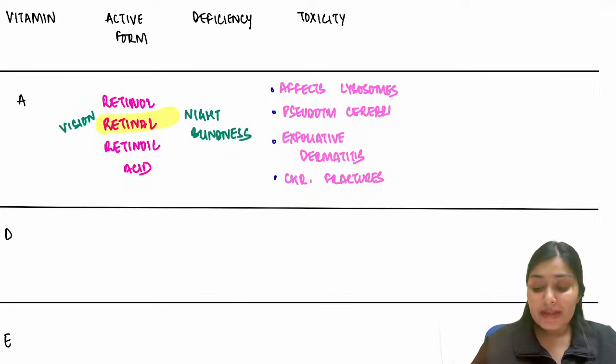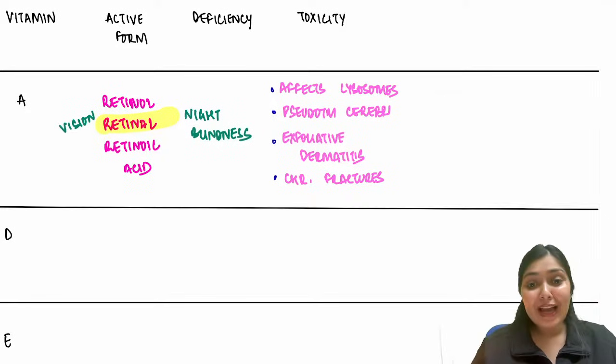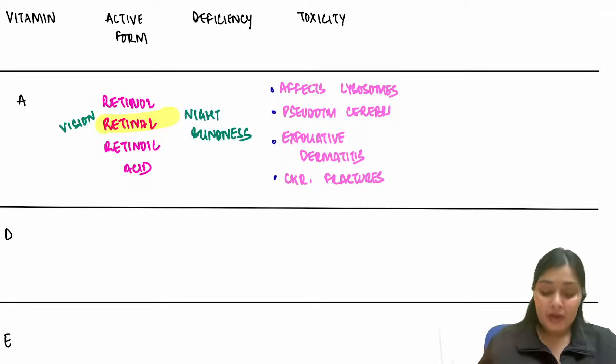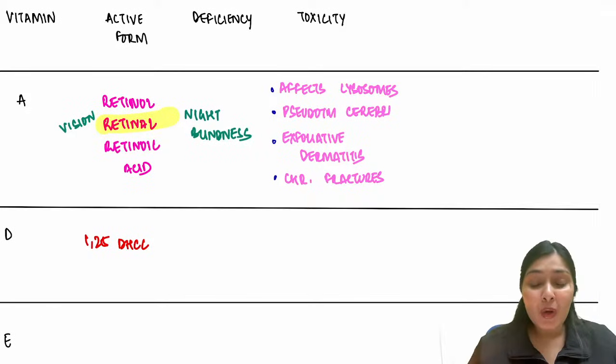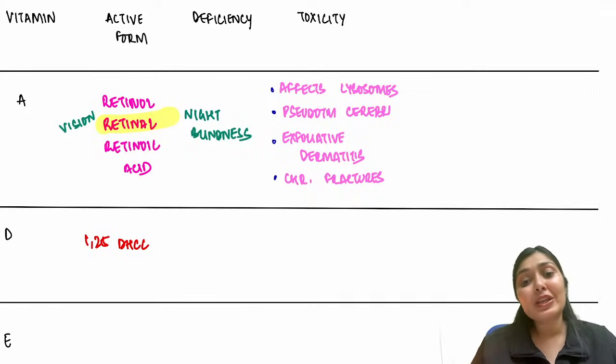Now let's move to the next, vitamin D. What is the active form of vitamin D? 1,25 DHCC, that is 1,25 dihydroxycholecalciferol. So 1,25 DHCC is the active form. And we all know what disease you see when there is vitamin D deficiency.